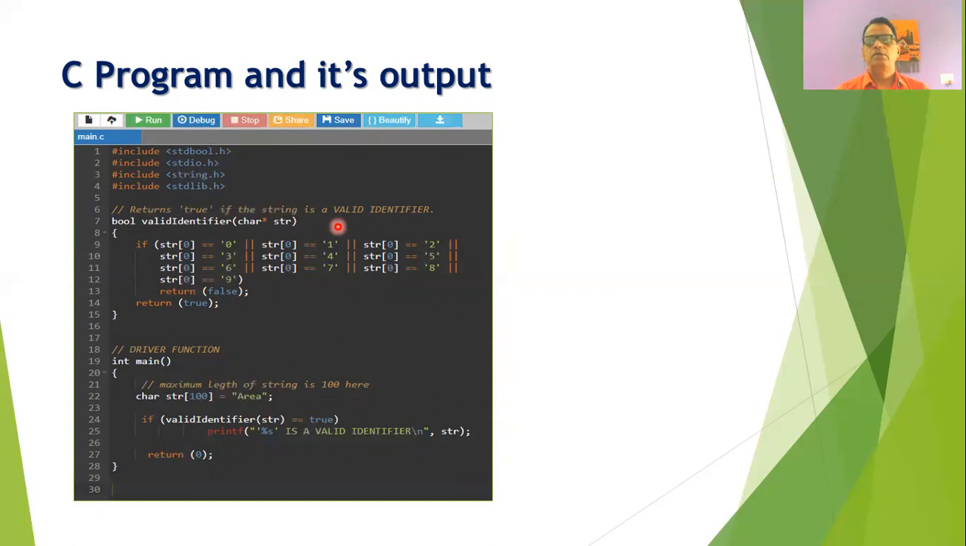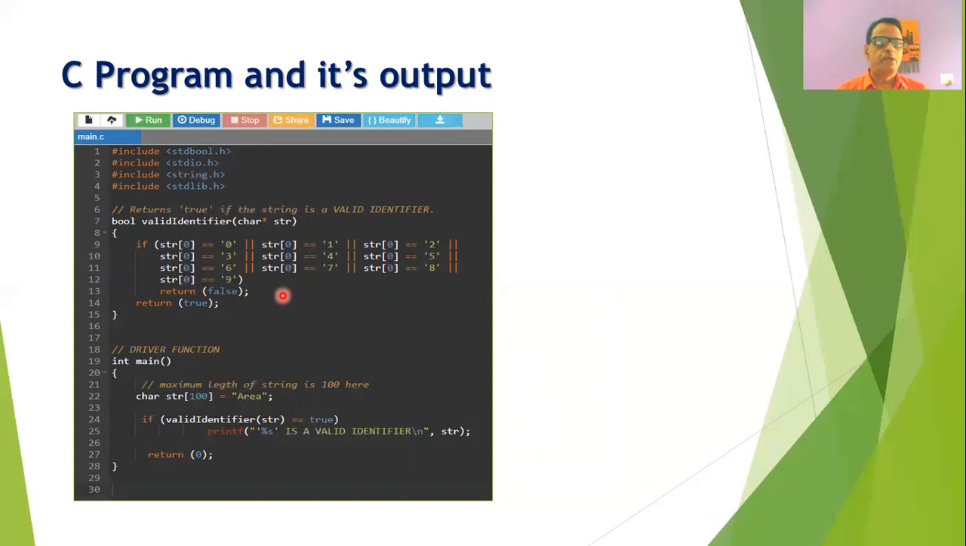So as far as the rule of the identifier is concerned, we know that the first character of the string should not be a number. And if it is anything else, then we are returning a true value. And if it is a number, then we are returning a false value. So in this C program, this is a prototype program. And in this program, we have made an arrangement of returning a true value whenever the first character is not